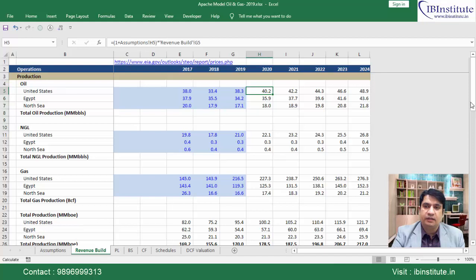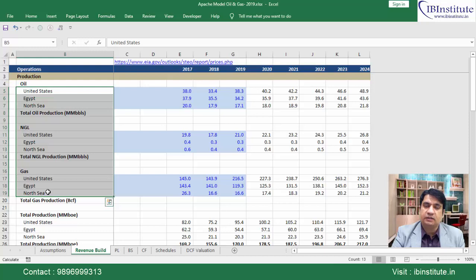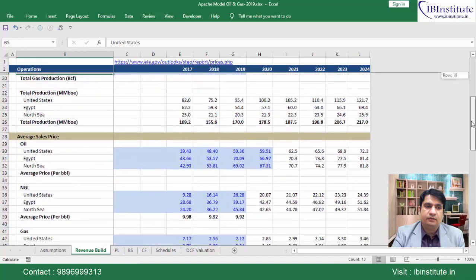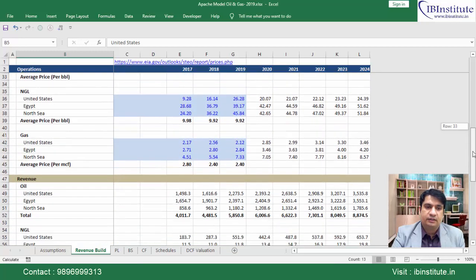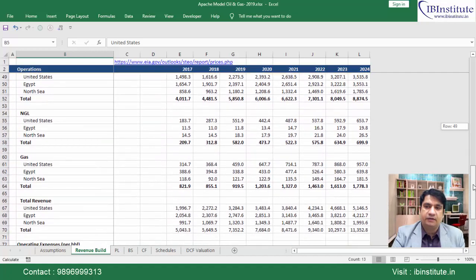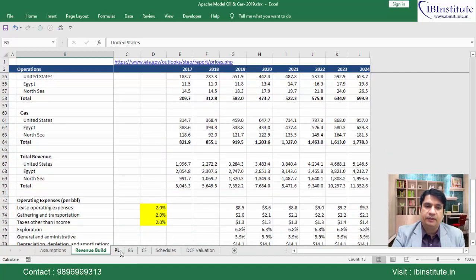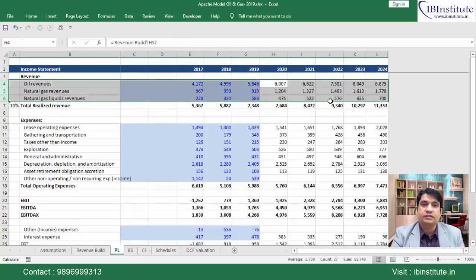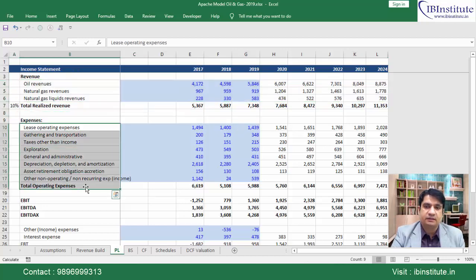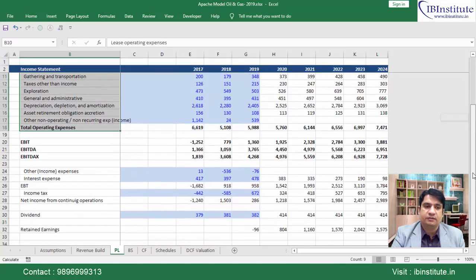Now here we have the revenue build up. First we have the production levels for all the three products the company is selling for all the three geographical locations. Then here we have the prices for all the three products for all the three geographical locations. Then we have the revenue. This particular revenue will be transferred to the P&L. In the P&L, here is the revenue of all the three products. The calculation is coming from the revenue build up; here it is just the linking of those calculations. Then we have the expenses, and then certain more calculations of the income statement items.